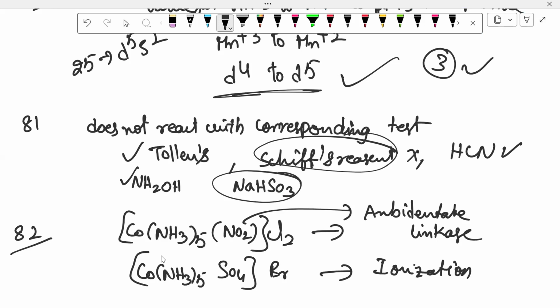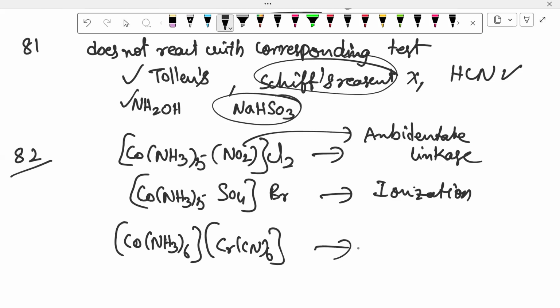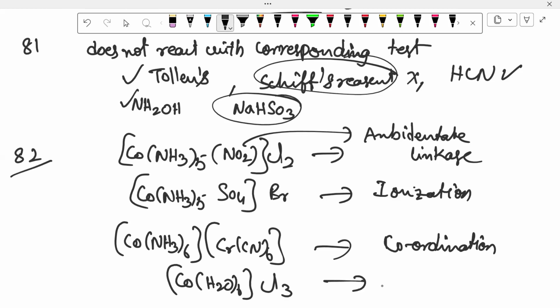Next, two coordination pairs present. Two coordination pairs: [Co(NH3)6] and [Cr(CN)6] present. Then it will show coordination isomerism. Next, [Co(H2O)6]Cl3. Then in this case, it will show solvated or hydrated isomerism.